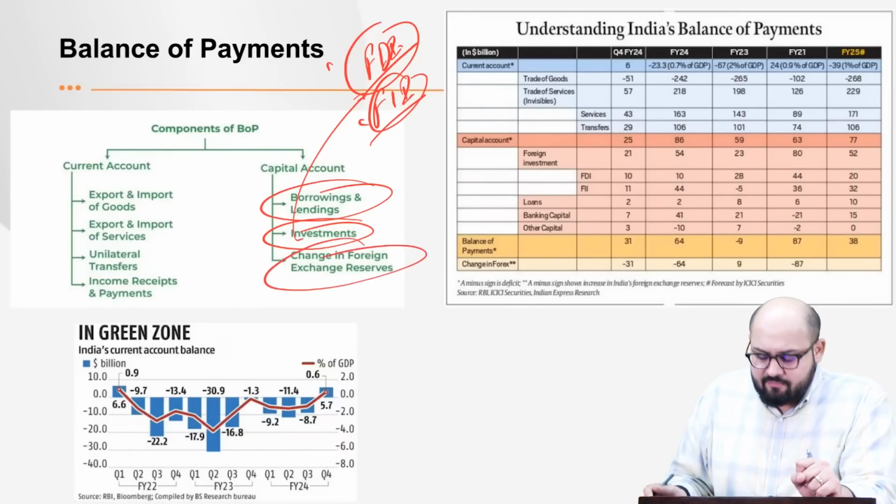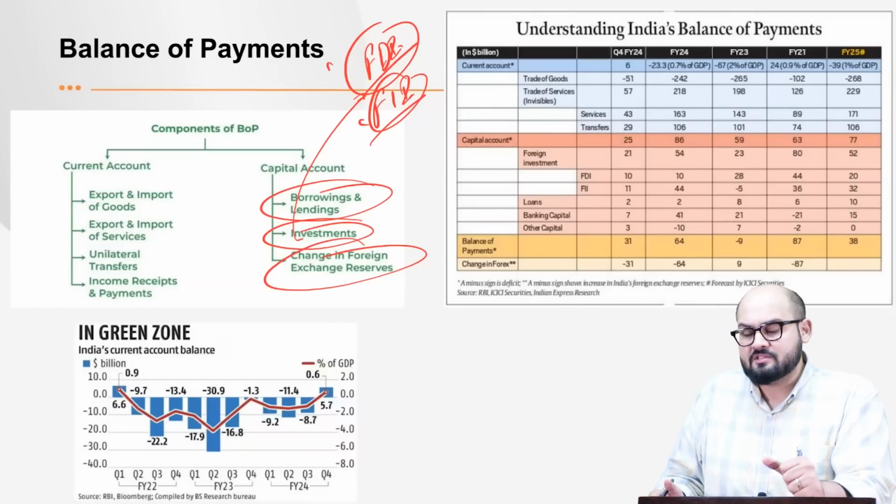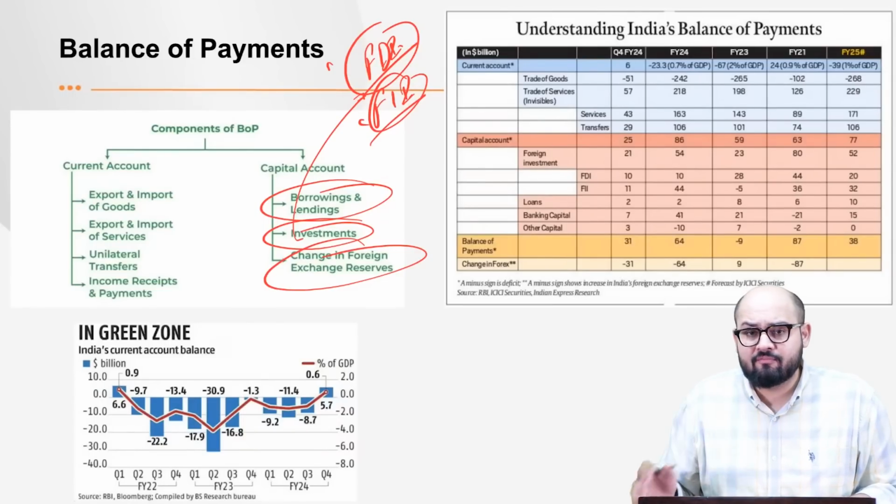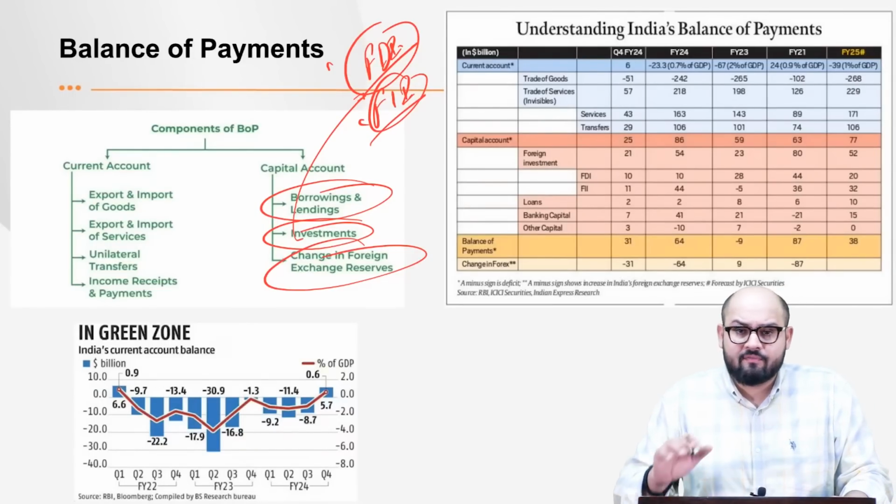Then you have got the change in foreign exchange. See, the government has foreign exchange. So the change in the foreign exchange reflects the changes in the balance of payment, right? So these are the three components of the capital account.